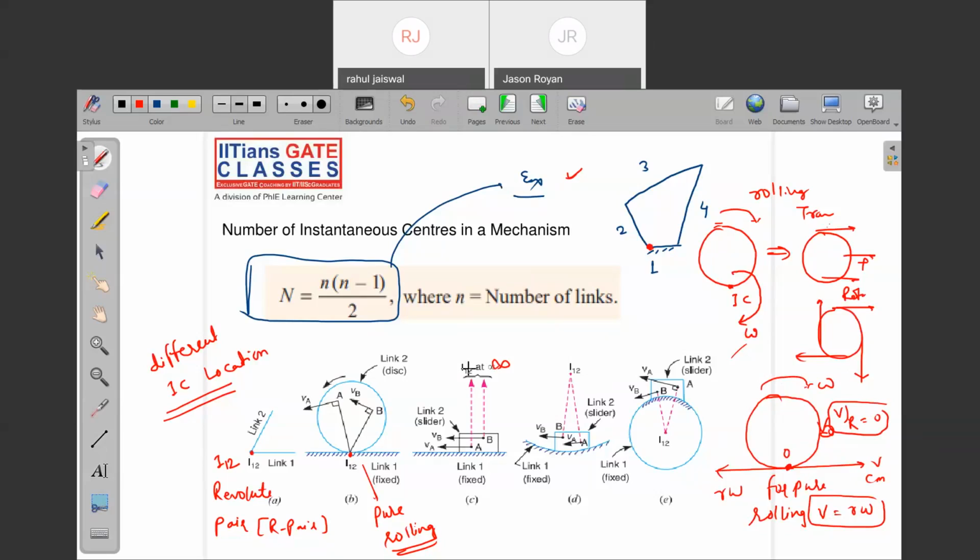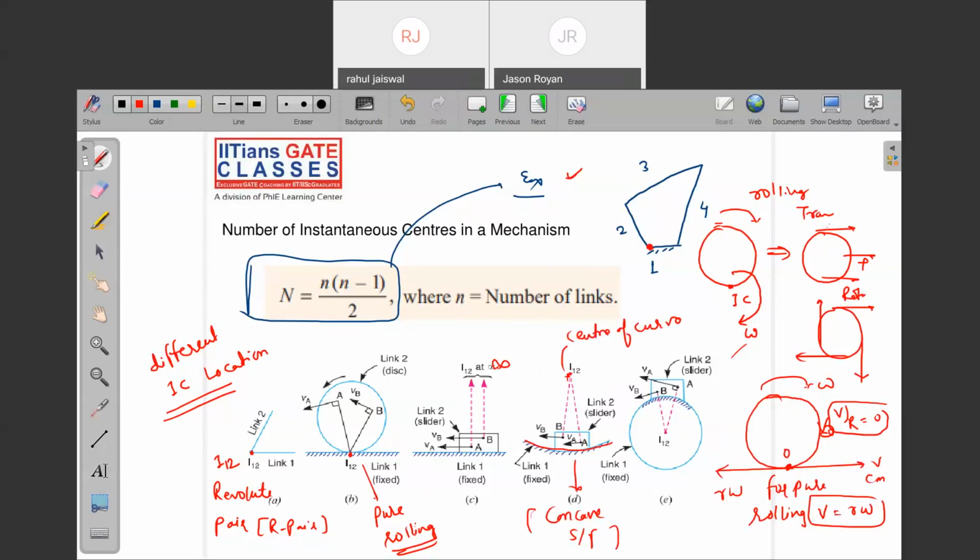Yes or no? Now further we have the concave surface and convex surface. Let's say any surface is there, and we are calling this a concave surface. In this concave surface, where is the instantaneous center of rotation? Tell me guys, if a link is moving on a curved surface, the center of curvature will be the I center.